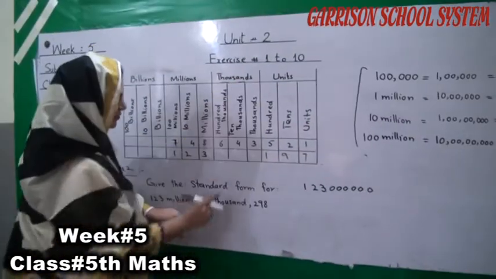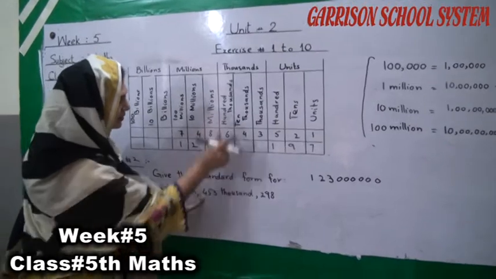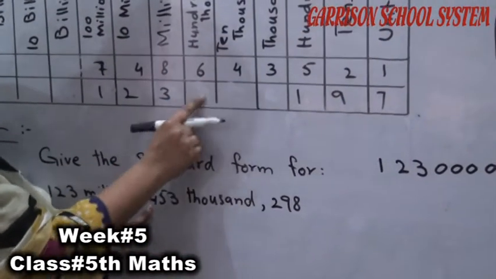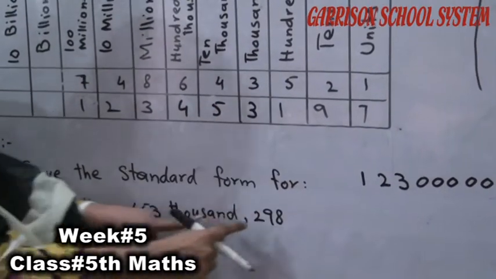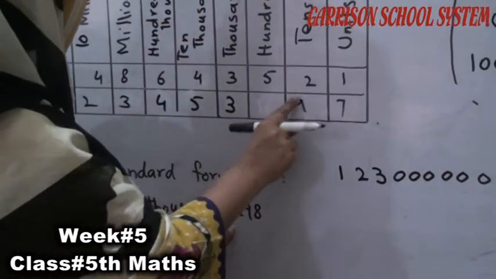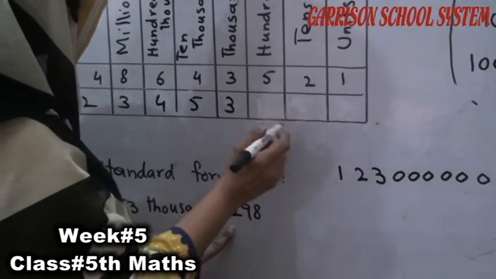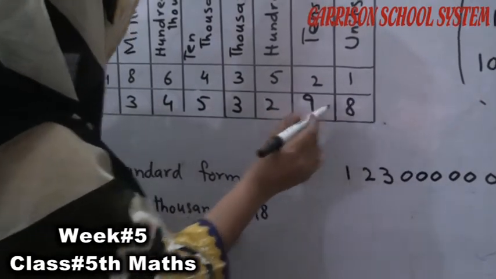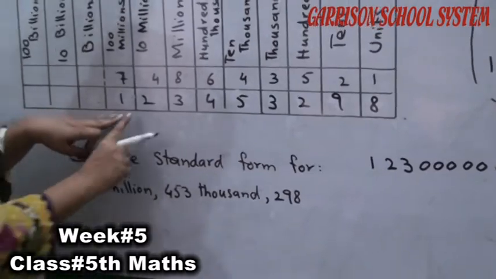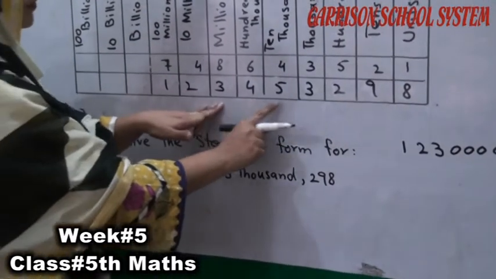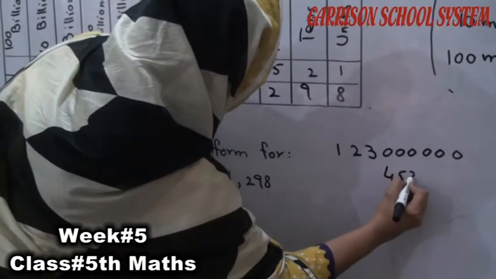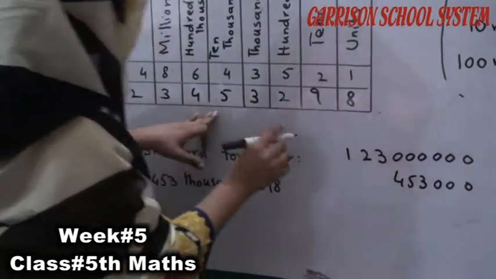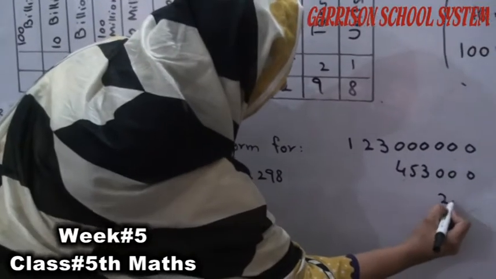And this is 453,000. These digits come in the thousand box: 453. And the 298 will come in the unit box. So now we can easily add 123,453,000 in this way, and 298.